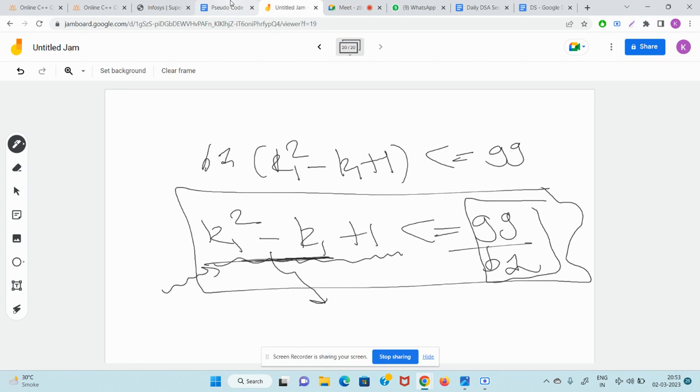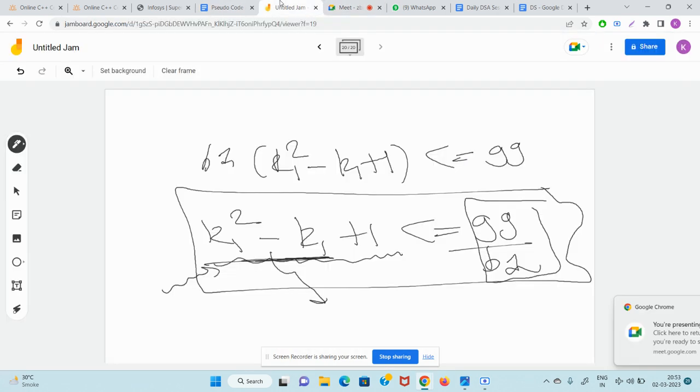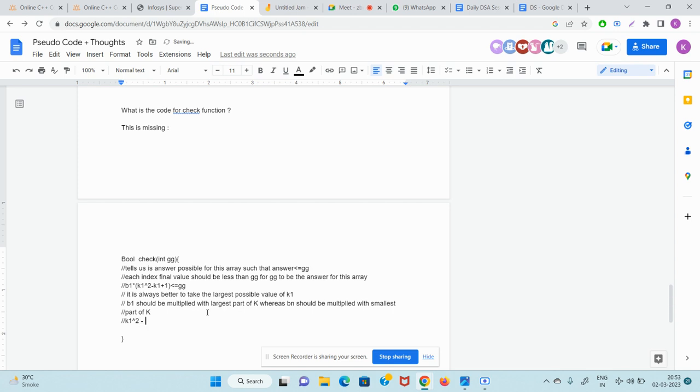k1 square minus k1. Guys, can you understand what I am trying to say? Start writing in the chat. k1 square minus k1 plus 1 should be less than equal to gg by b1. To find the max possible k1, we can do binary search.